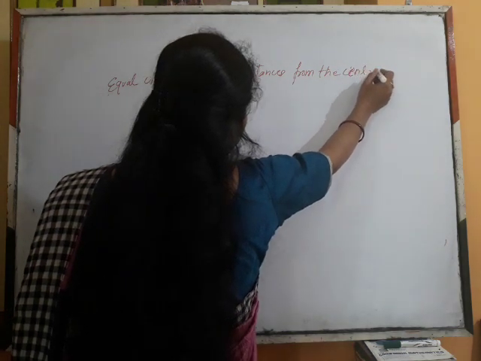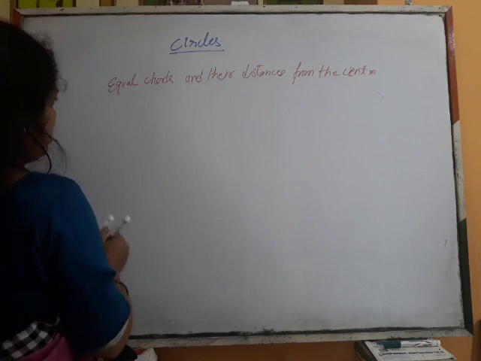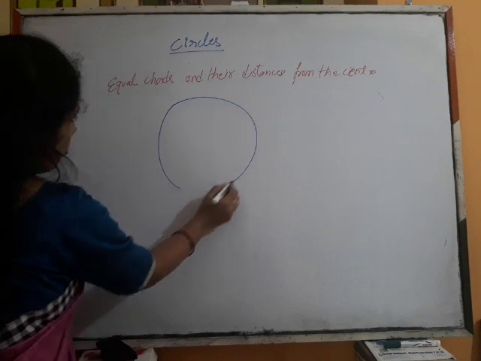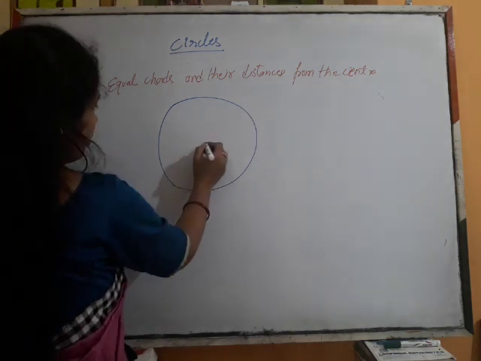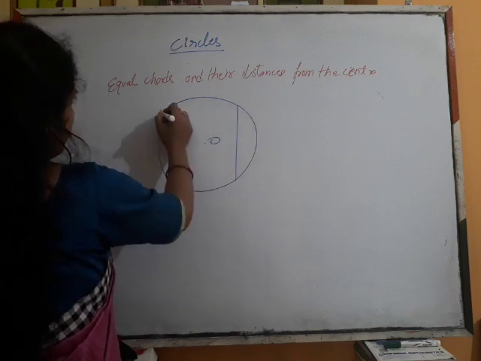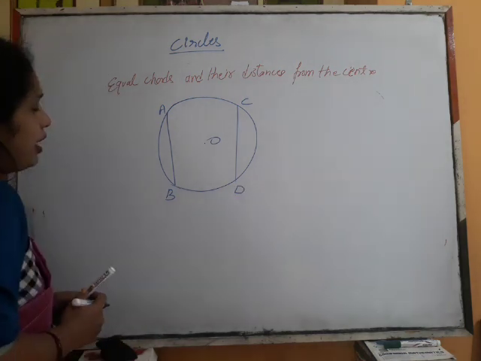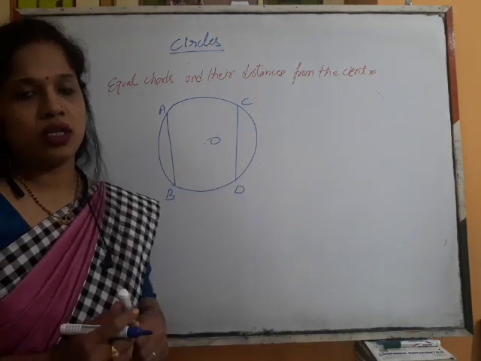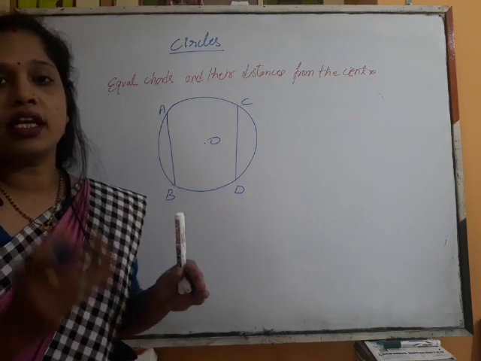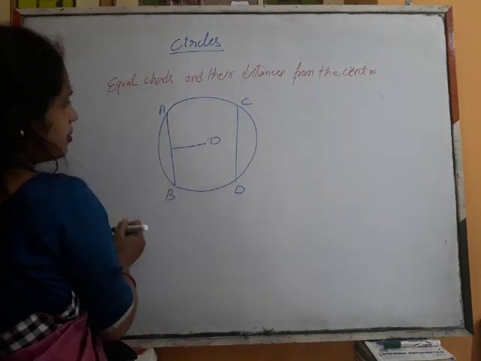See, this is a circle with center O. If we have two chords, this is AB and this is CD, and the chords are equal, students, definitely their distances from the center will also be equal. Yes, this is the distance.